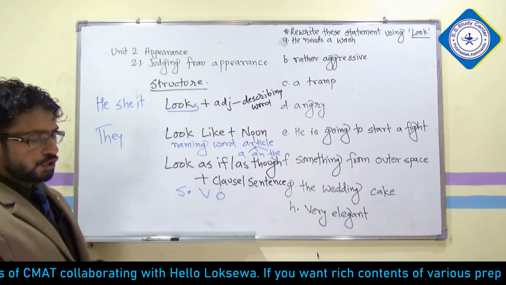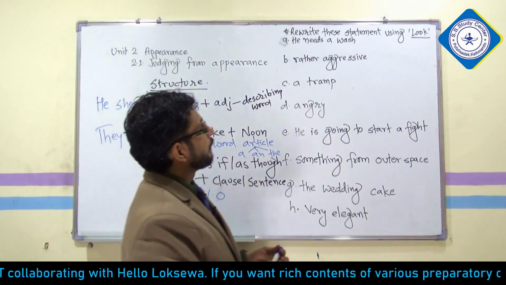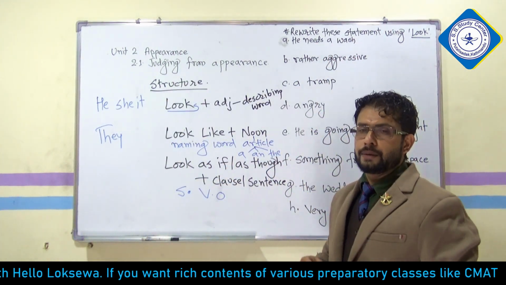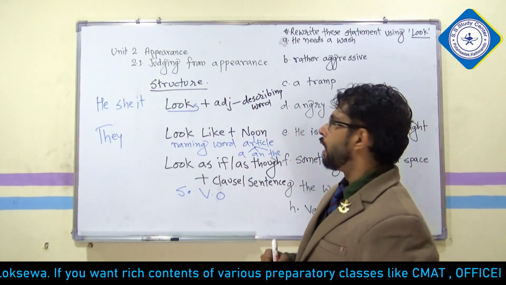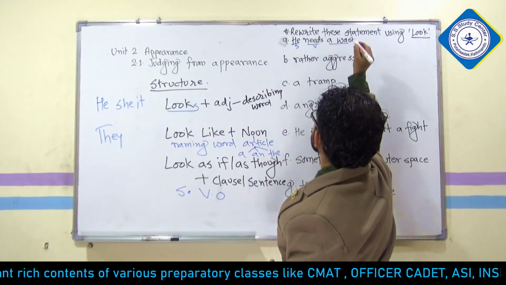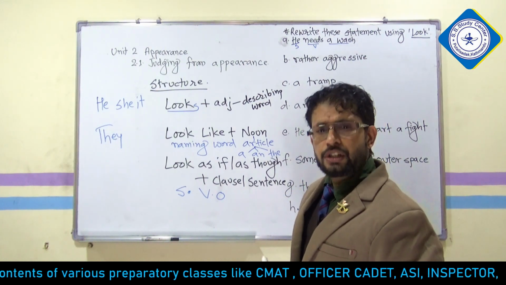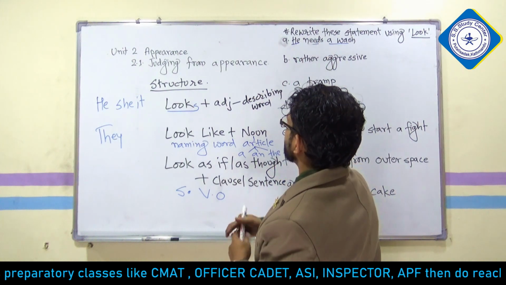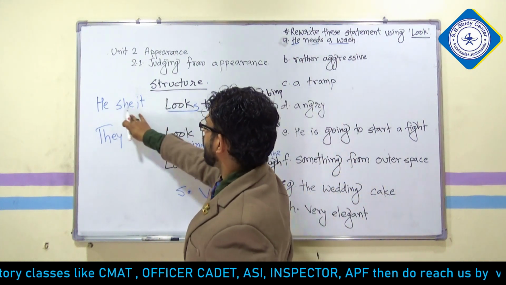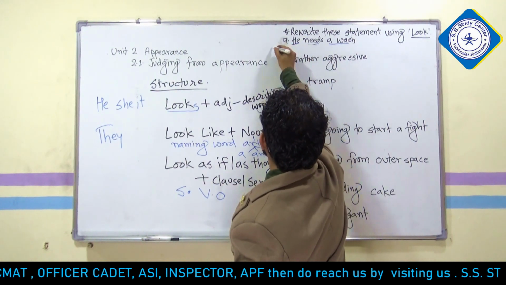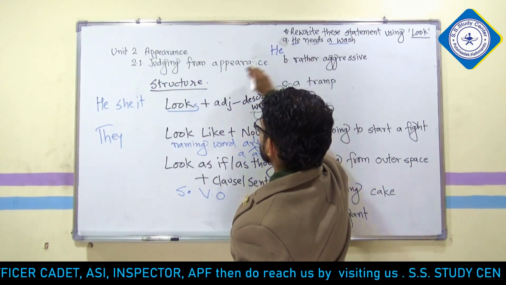So look at the first statement. The first statement says he needs a was. So this is subject, this is verb, and this is object. So it is a sentence, right? If it is a sentence, then what are you going to write? Obviously the sentence begins with he, so we are going to write he.